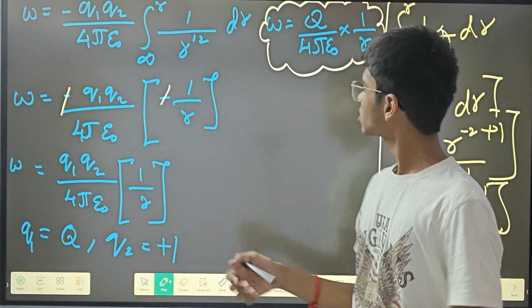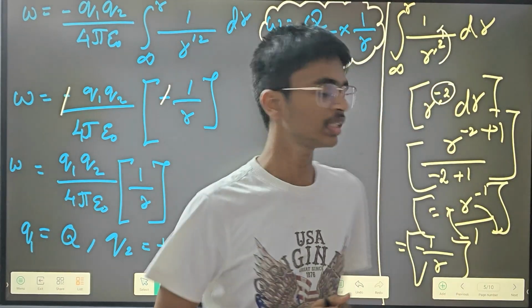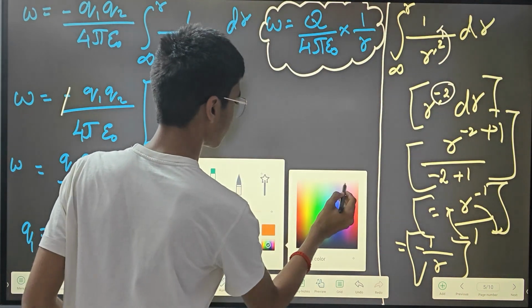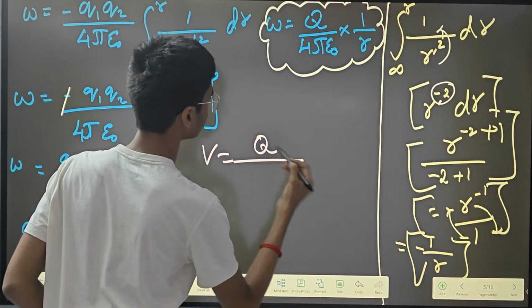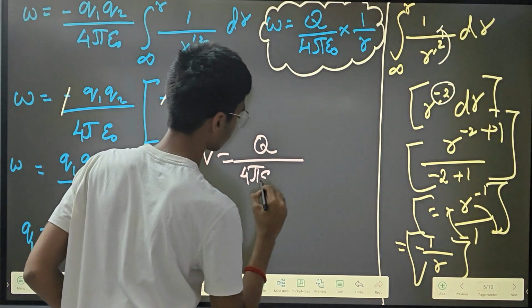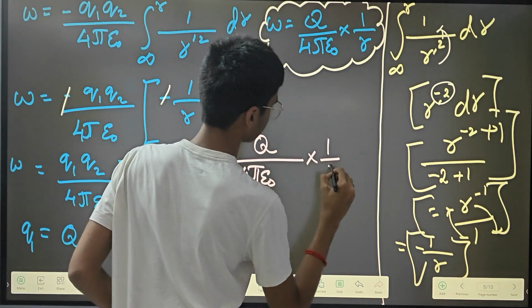This is how the work done is. So work done is equal to voltage. So voltage V is equal to, at last we have derived the formula: voltage is equal to Q whole divided by 4 pi epsilon naught into 1 by R.